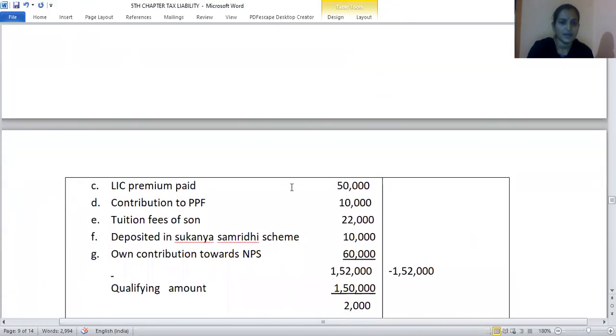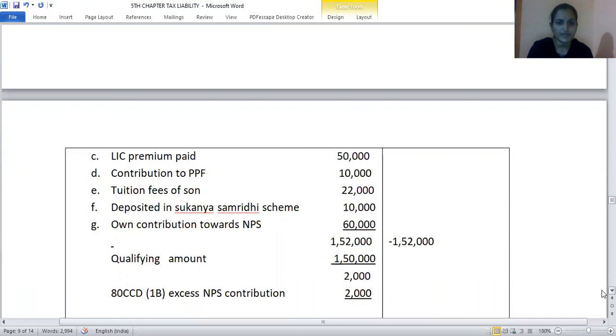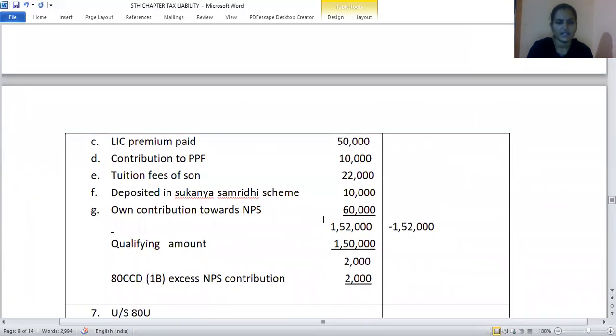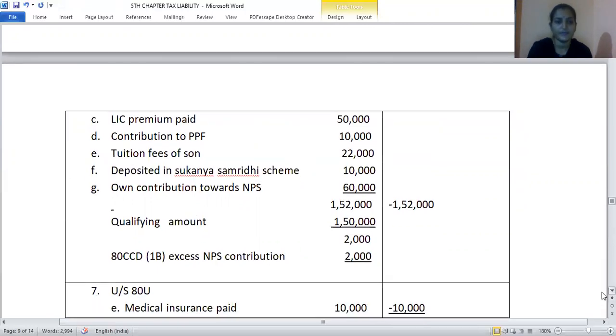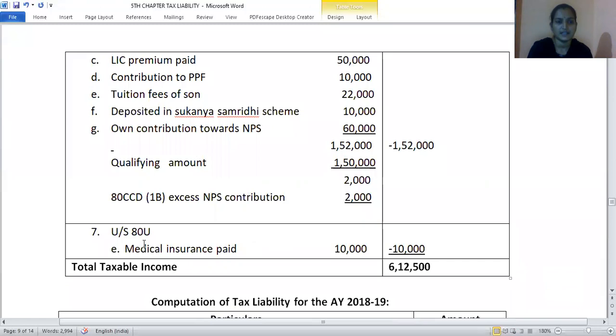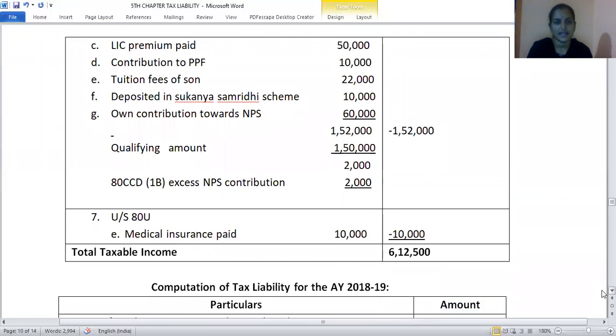Now here, LIC premium paid is 50,000, contribution to PPF 10,000, tuition fees of son 22,000, deposited in Sukanya Samruddhi scheme 10,000, own contribution towards NPS is 60,000. So without NPS contribution, the maximum amount would be only 1,50,000, but because there is a contribution towards NPS, you can claim the entire 1,52,000 as a deduction. Next, medical insurance premium paid is under section 80D. From the gross total income, deduct all the deductions. Whatever we get is the total taxable income.